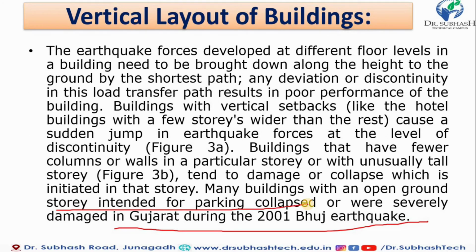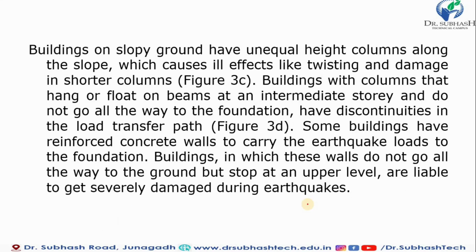We have to provide the space for parking, and we will not construct the wall on the periphery of our plan, and that had a very severe effect during the 2001 earthquake that occurred in Bhuj. It should be noted for this type of structure. We have also seen it in a figure, so you can get more idea about that plan.